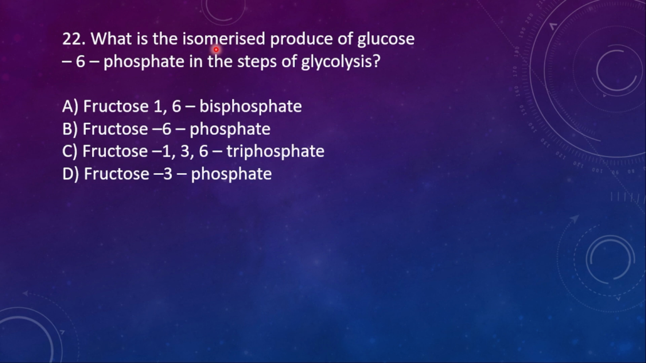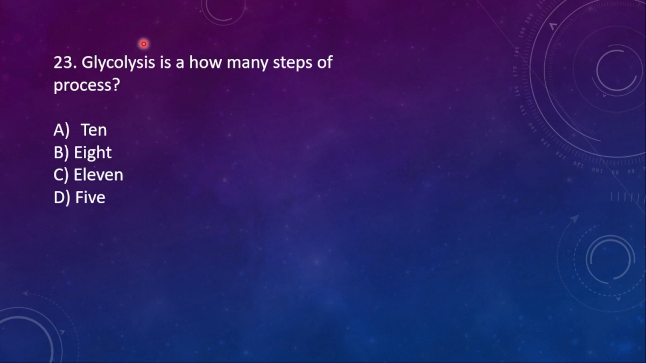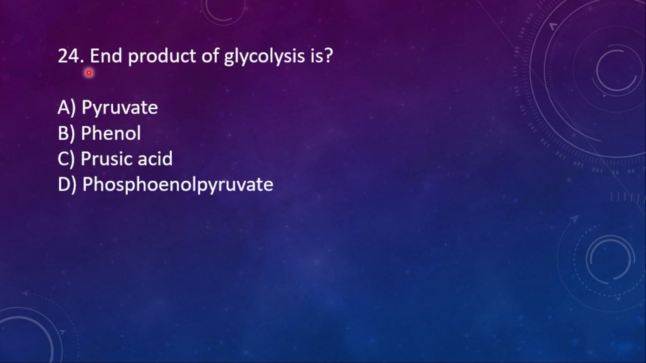22. What is the isomerized product of glucose 6-phosphate in the steps of glycolysis? Option A, fructose 1,6-bisphosphate, B, fructose 6-phosphate, C, fructose 1,3,6 triphosphate, D, fructose 3-phosphate. So here the right option is option B. 23rd question. Glycolysis, how many steps of process? It's a 10-step process. Glycolysis is a 10-step process.